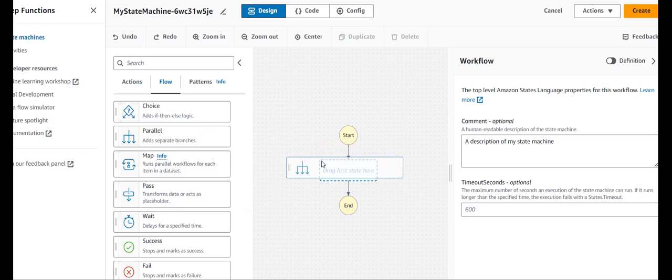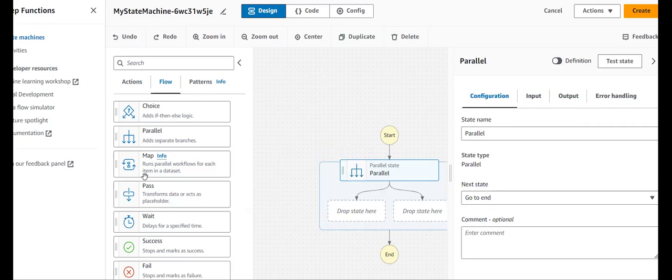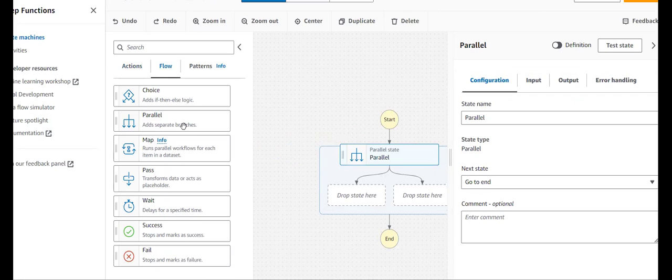Under this flow, we have multiple options. You can see this parallel branch is used to execute all the nodes that you provide to it in parallel. Whereas if you choose this choice, it will be like an if-else statement: if your statement is true, then one will be executed, or else the second will be executed.